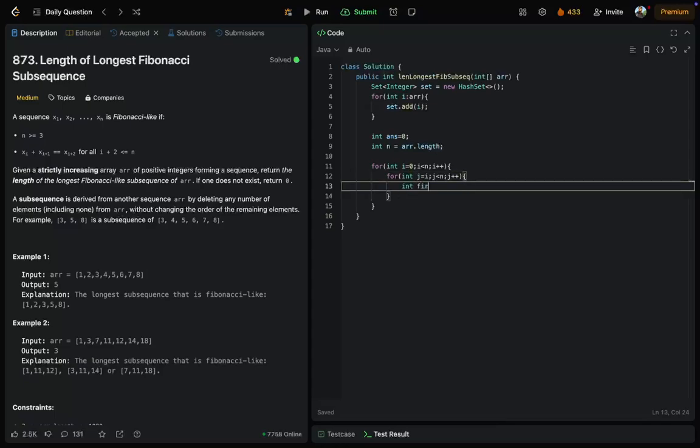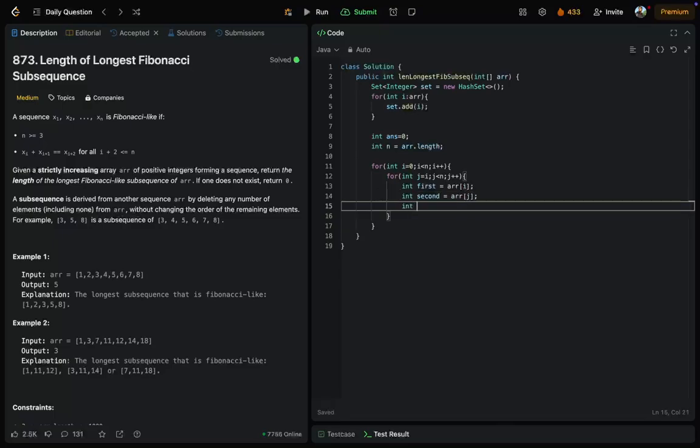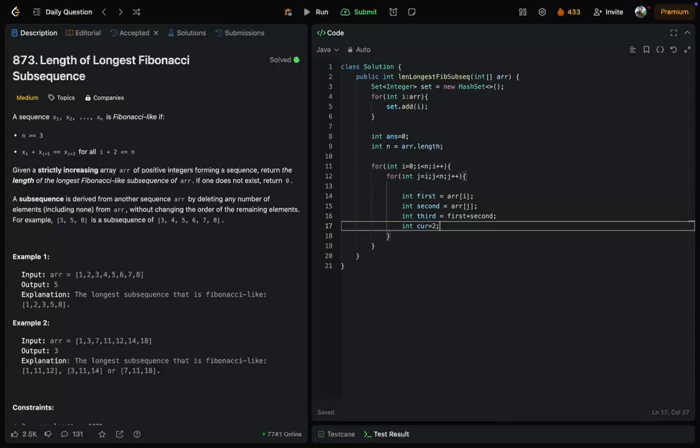What is my first number? First number is array of i. What is my second number? Second number is array of j. What is my third number? Third number is first plus second, and this is my current subsequence. So current subsequence length is 2 till now.